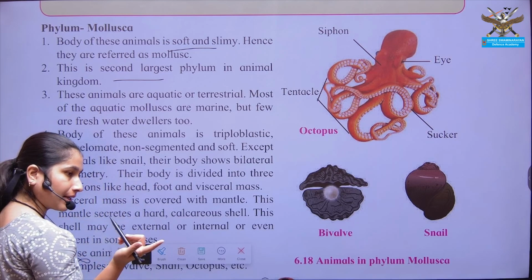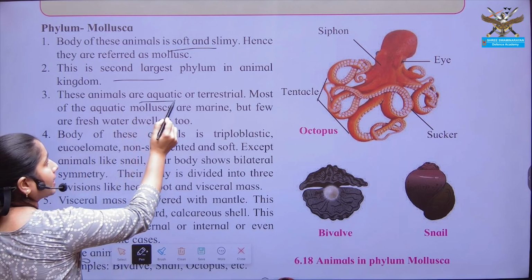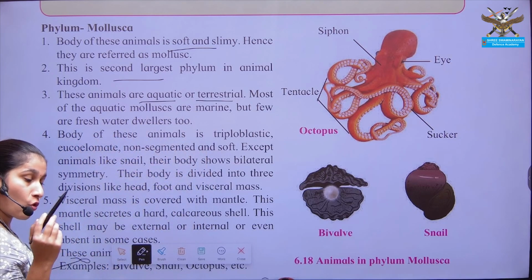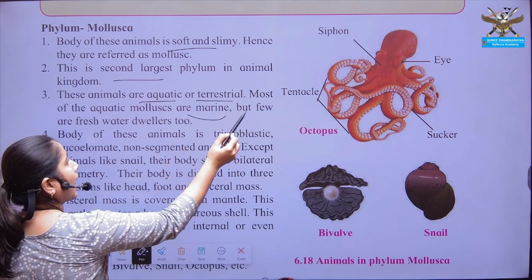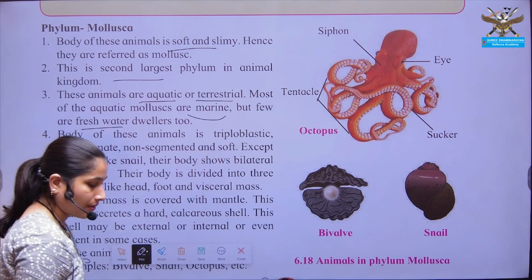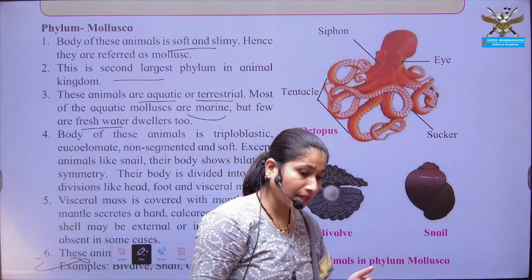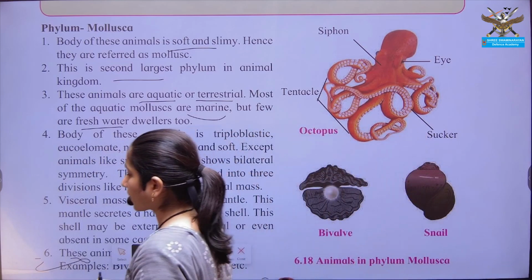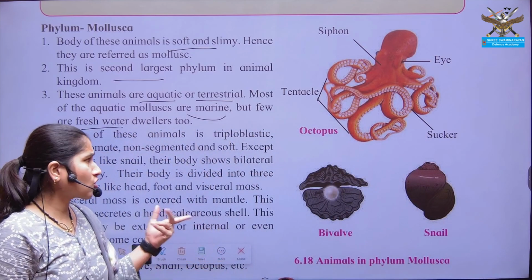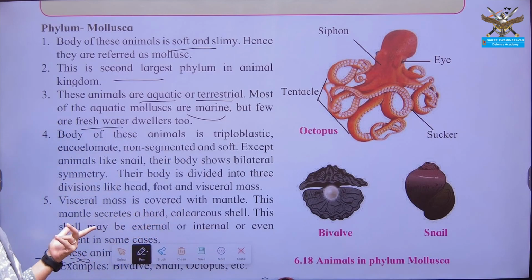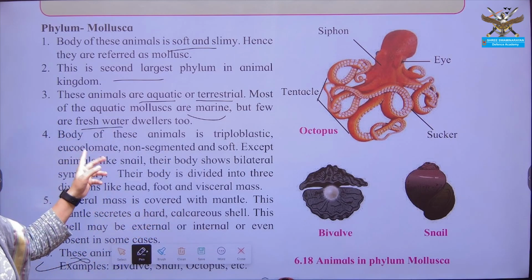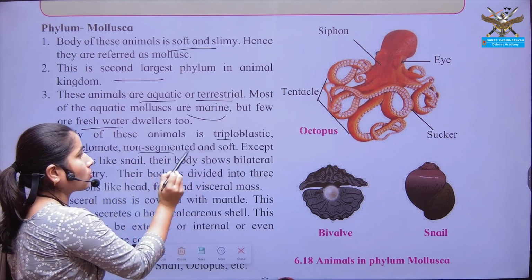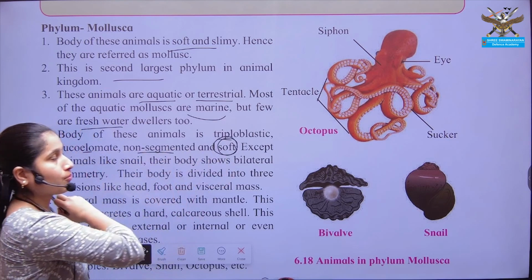Then habitat. It is aquatic in habitat and also terrestrial. In aquatic you will mostly see marine and a few are freshwater dwellers. From the aquatic habitat, maximum numbers are marine organisms. Then again, grades of organization. Which type of grades of organization? Triploblastic, eucoelomate and non-segmented. Triploblastic, eucoelomate, non-segmented, soft-bodied. Okay.